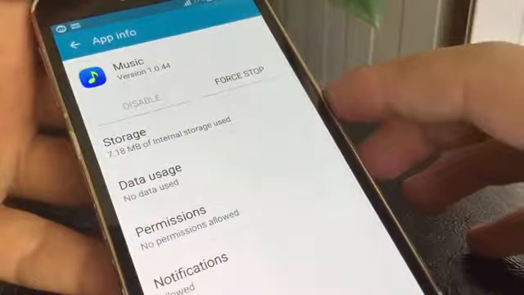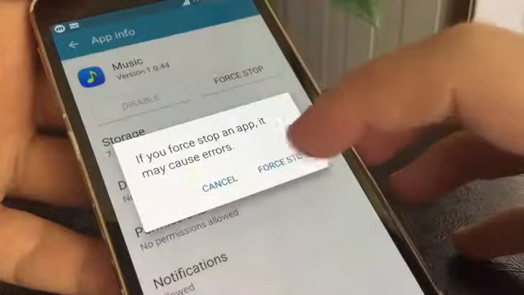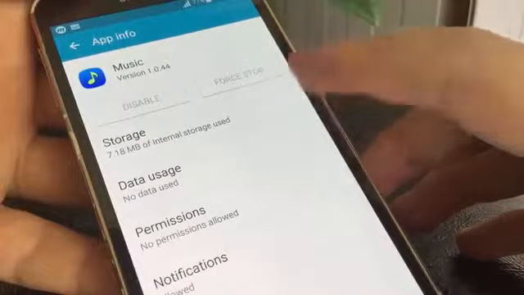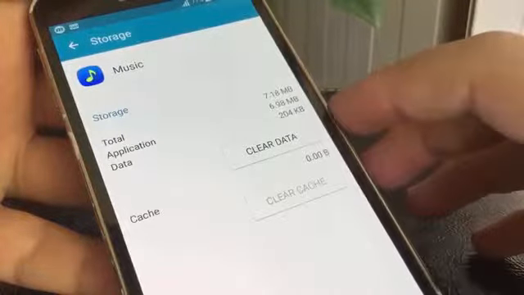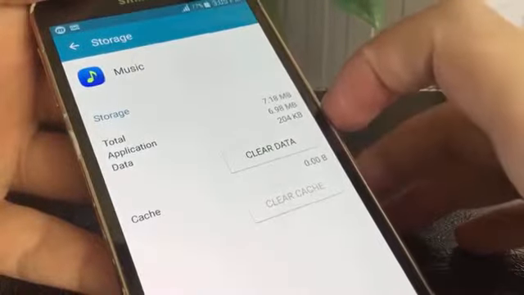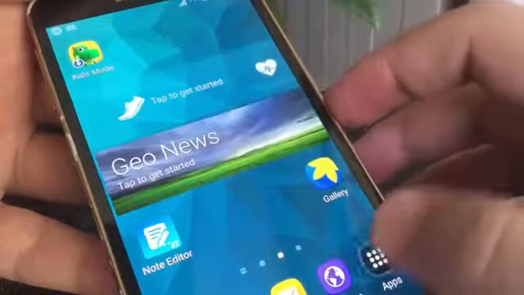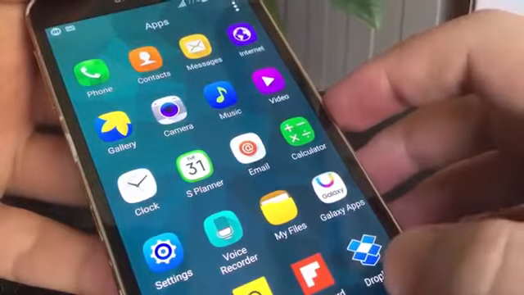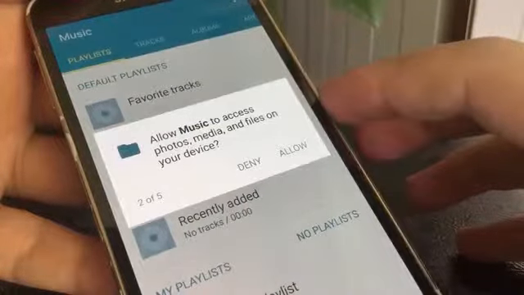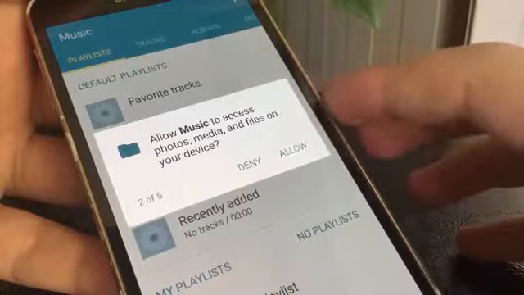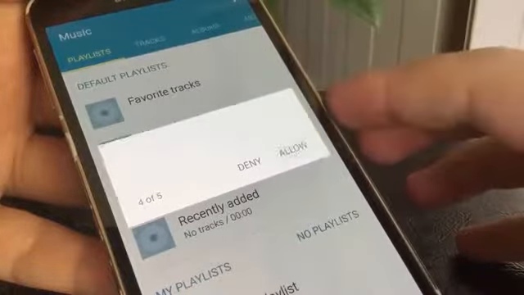Force stop it. Then go to Storage. Clear the cache. Go back to the home screen and open that application again. Now you can grant permission without getting screen overlay detected.